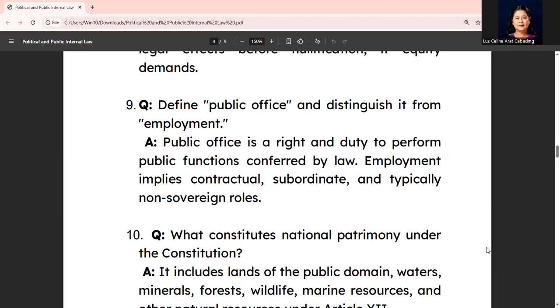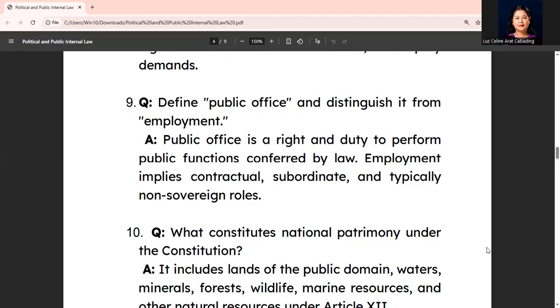Okay, number 9. Define public office and distinguish it from employment. Answer: public office is a right and a duty to perform public functions as conferred by law. Employment implies contractual, subordinate, and typically non-sovereign roles.